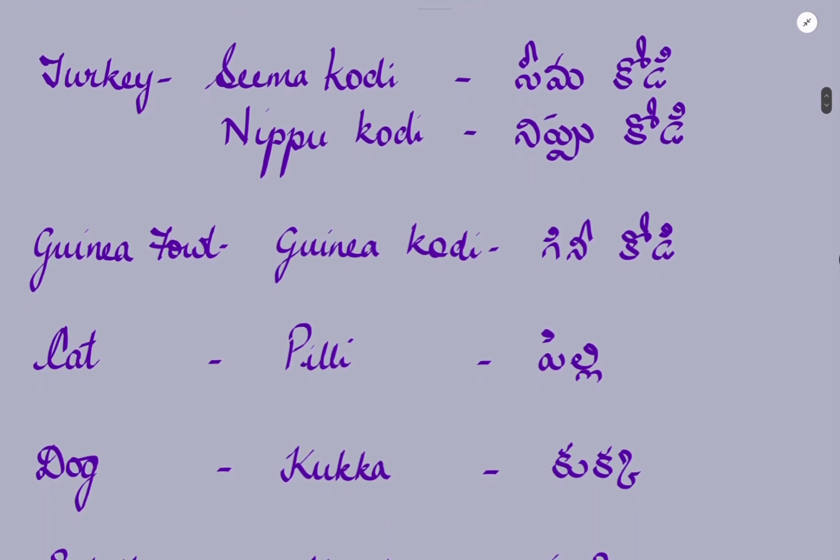A turkey is called a Seema Kodi or Nippu Kodi. A guinea fowl is called Guinea Kodi. A cat is called Pilli. It is like pill and li. Pilli. A cat is a pilli.